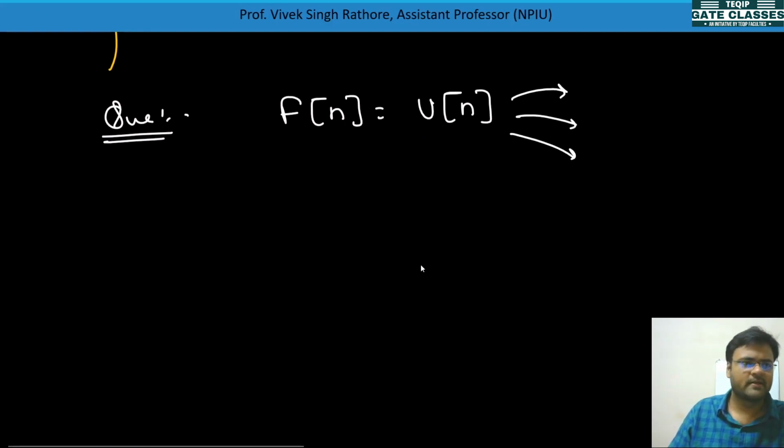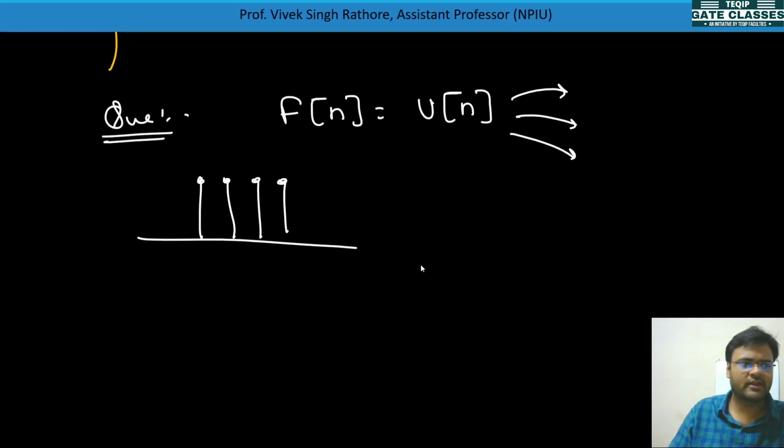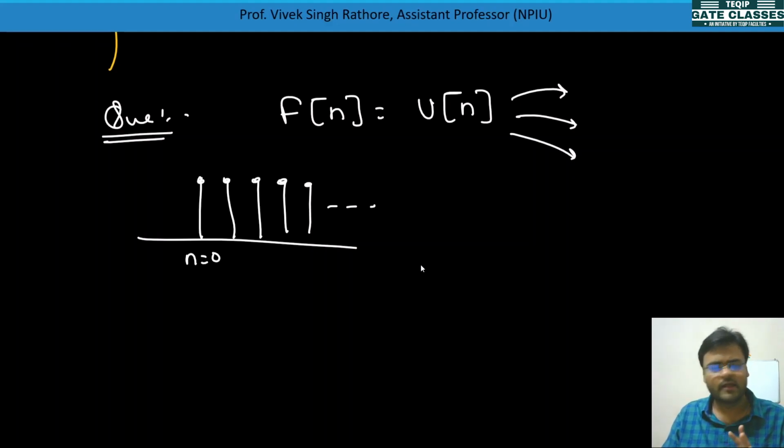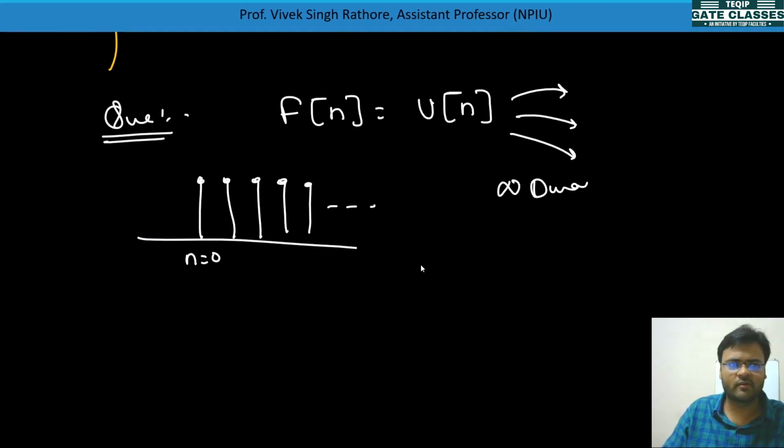So u(n), if you plot it, will be like this, like this, and it will go on. n is equal to 0, it will start and it will go on. This is the u(n) signal. Now if you see our concept, it is tending to infinity, meaning the duration is infinite.